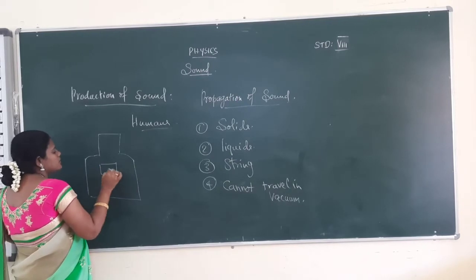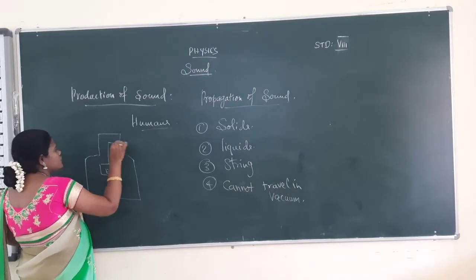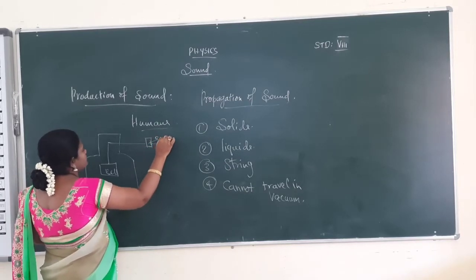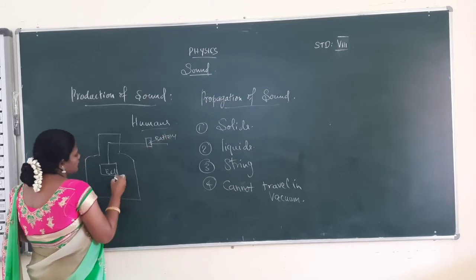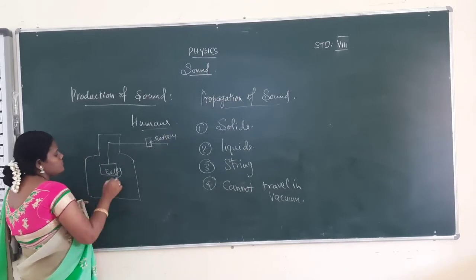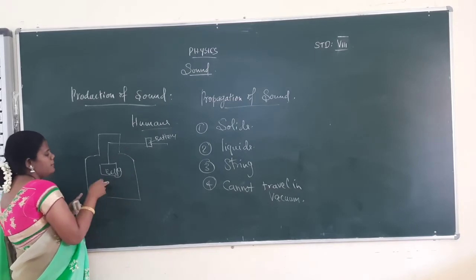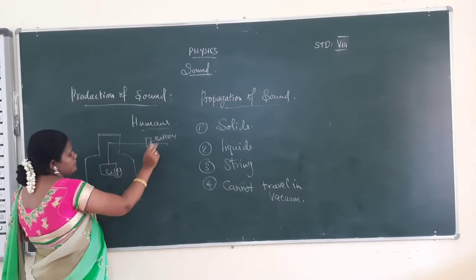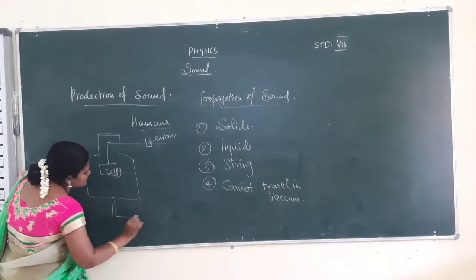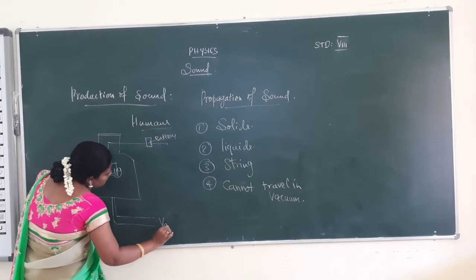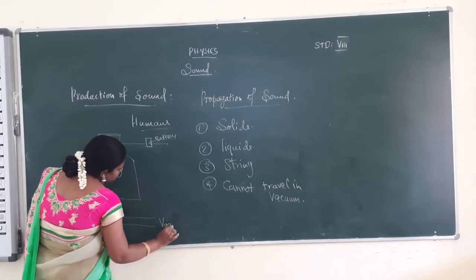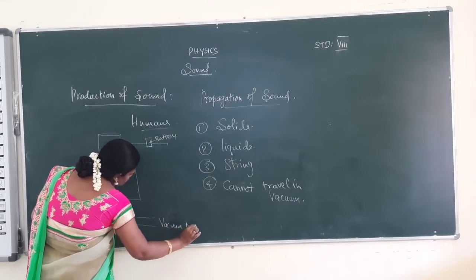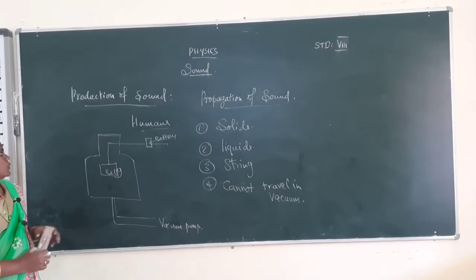This is the bell. The bell is attached to one battery, and the bell has one hammer. The bell inside the bell jar is connected with the battery, and at the bottom side a vacuum pump is there. So this is the bell jar experiment.